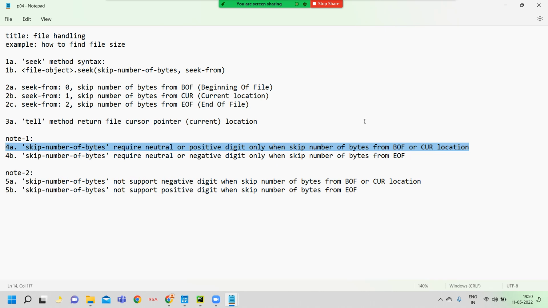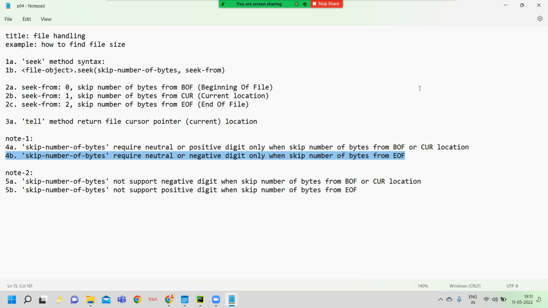But in case you mention end of file, then you must mention a neutral or negative value only, since your file cursor pointer is in the last location.